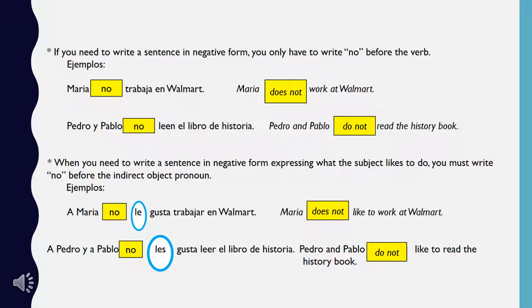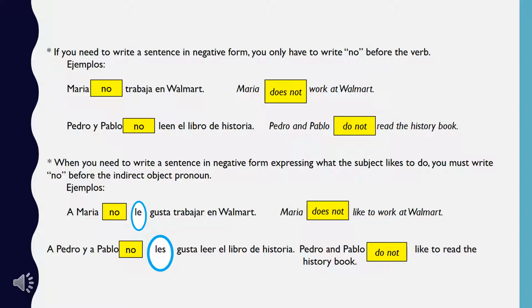If you need to write a sentence in negative form, you only have to write no before the verb. Examples. María no trabaja en Walmart. María does not work at Walmart. Pedro y Pablo no leen el libro de historia. Pedro and Pablo do not read a history book.